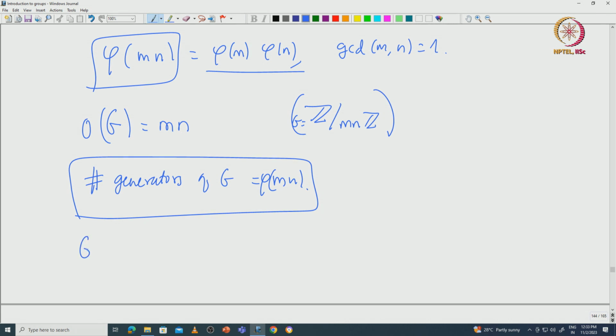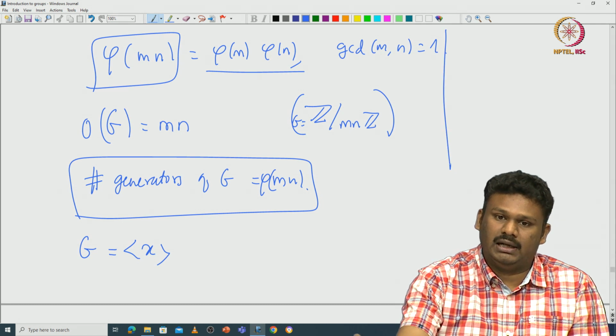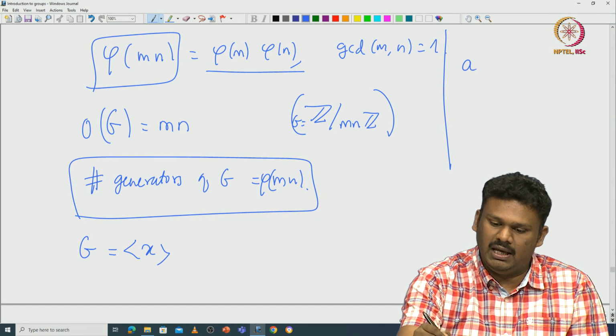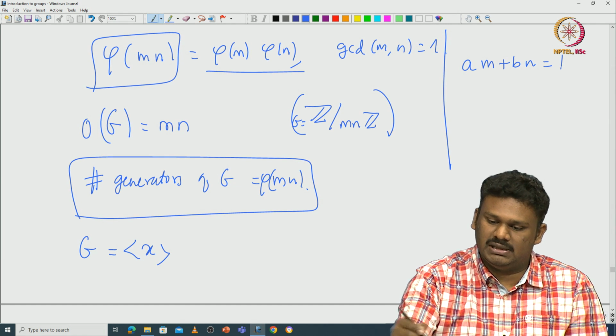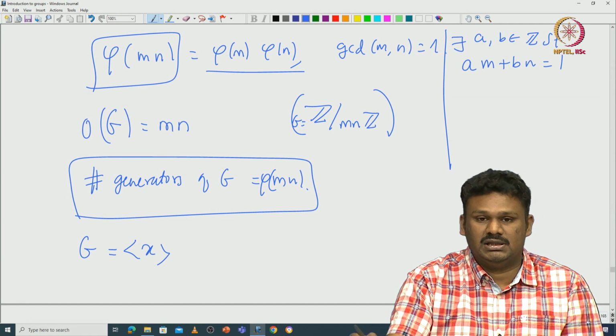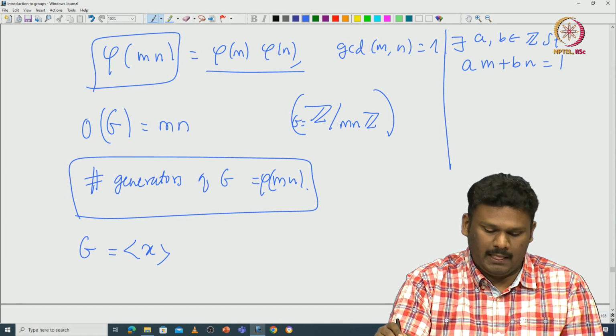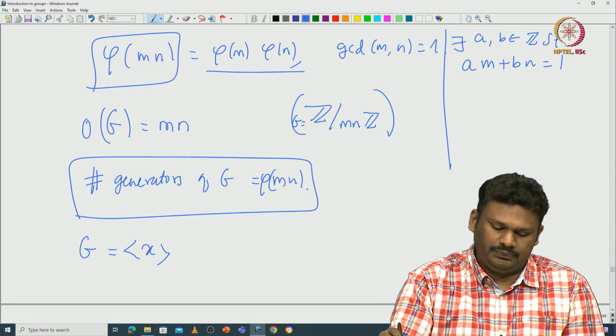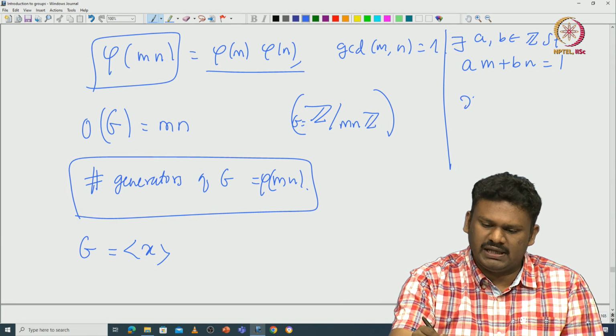Start with a generator, call it x. Since m and n are relatively prime, you have some integers a and b such that am plus bn equals 1. In particular, we can see that x is nothing but x power m times a, times x power n times b.